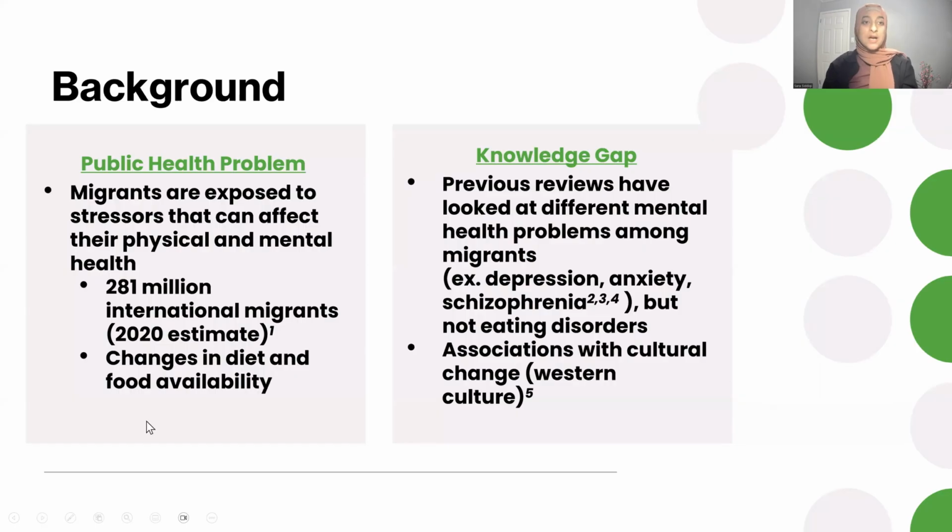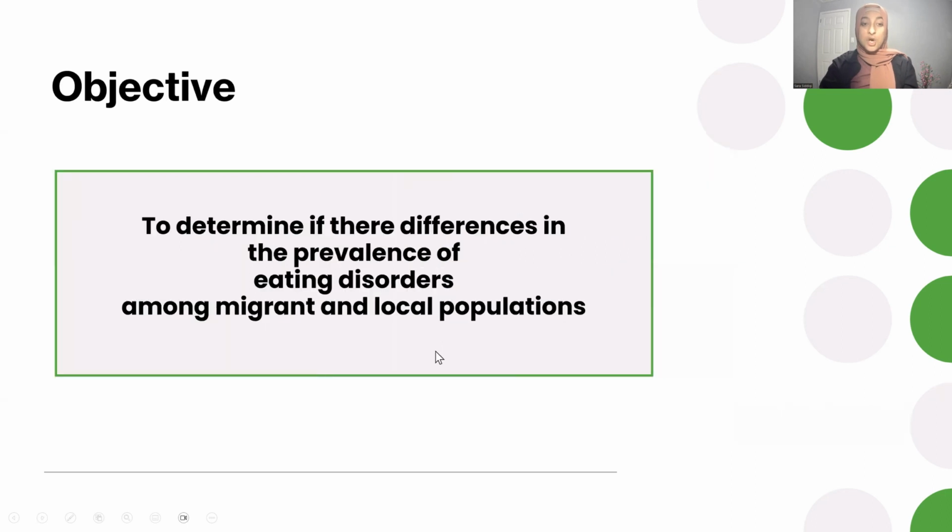A little bit of background. Migrants are exposed to stressors that can affect their physical and mental health. It is hypothesized that this could be due to factors such as diet and food availability. Recent statistics have shown that there are approximately 281 million international migrants worldwide. Previous research has looked at the impact of migration on depression, anxiety, and schizophrenia, but research is lacking specifically related to eating disorders.